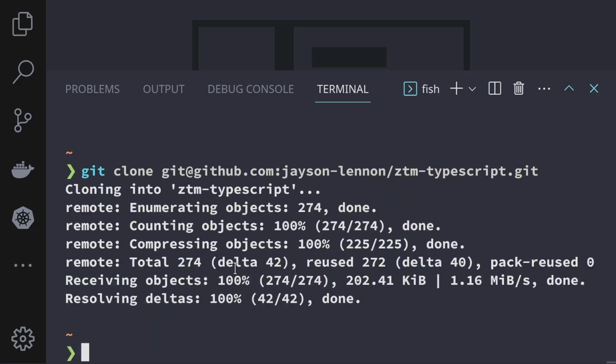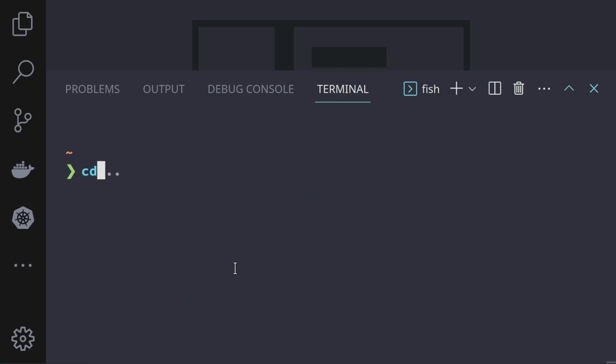So it's going to clone into ZTM TypeScript, and then once it's done, we're going to use cd. cd is for change directory. We're going to change our directory into ZTM-TypeScript.